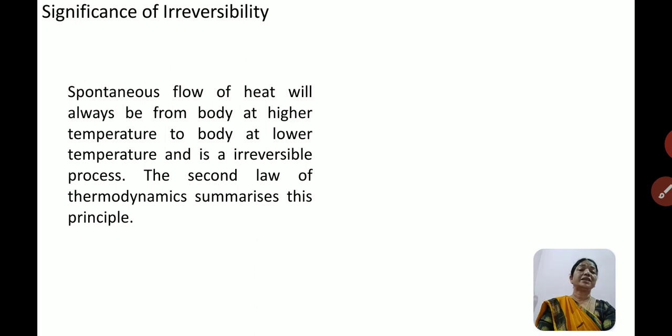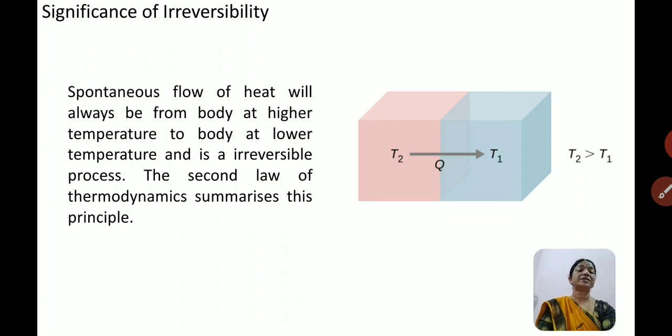The heat can never flow from the body of lower temperature to the body of higher temperature. There will always be a heat flow from the body of higher temperature to the body of lower temperature. So that is how the irreversibility process will define the second law of thermodynamics.